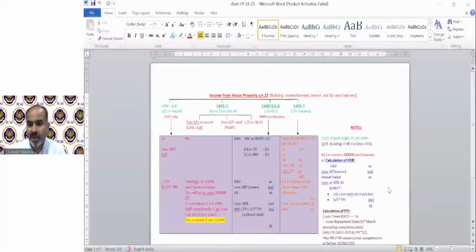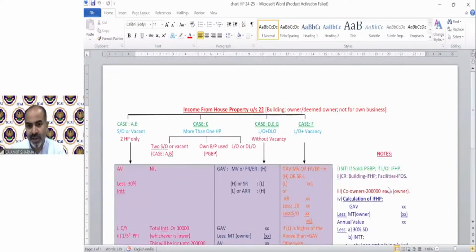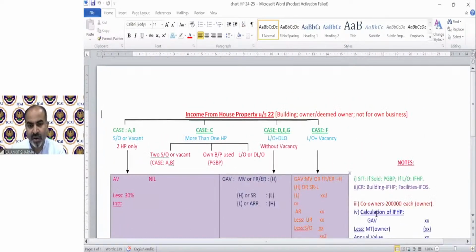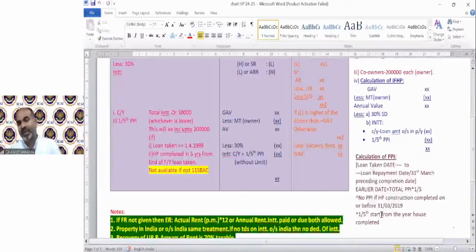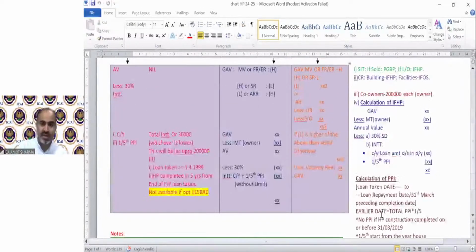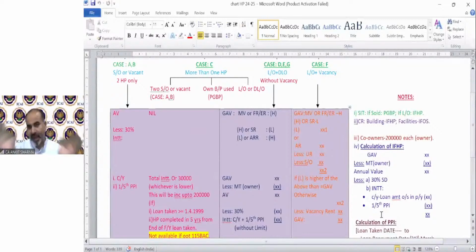This is a chart I've already prepared for all of you with all the cases, with all the short notes, all the clarification under house property, almost all the provisions in only 1 page. So I will upload that chart. Do not worry, you will be able to understand the whole package of house property on a single page.